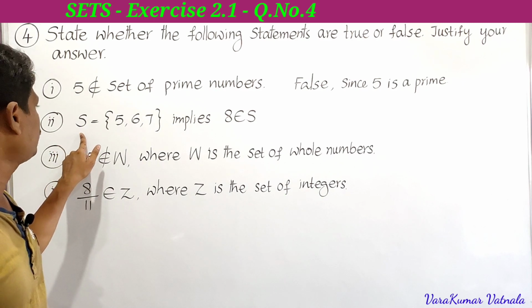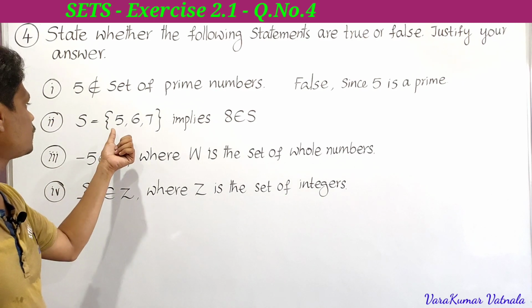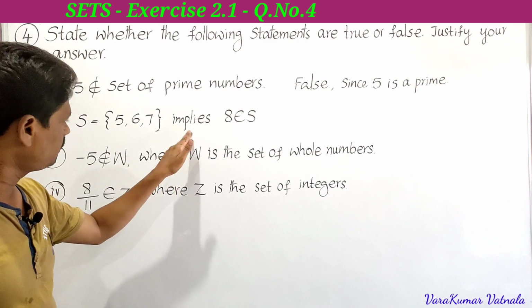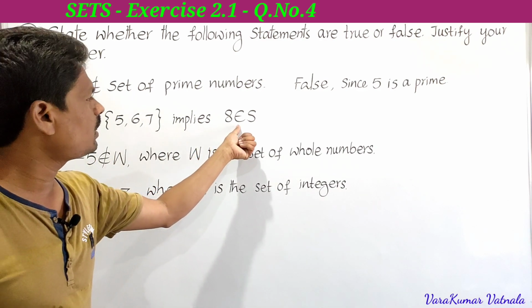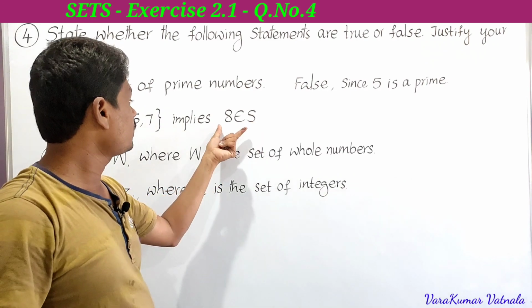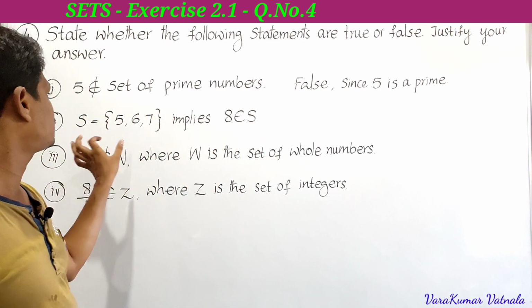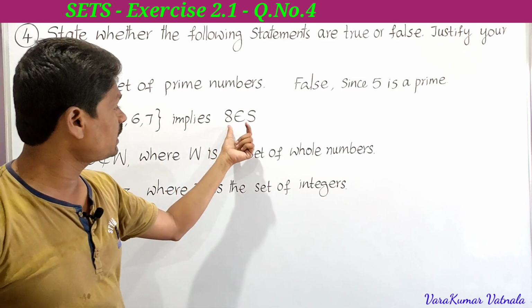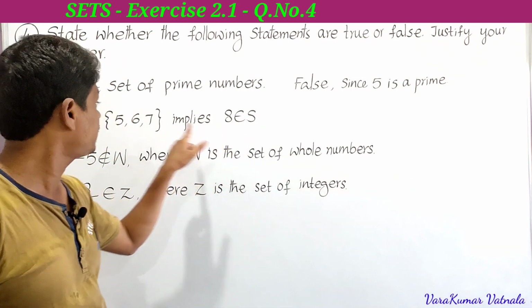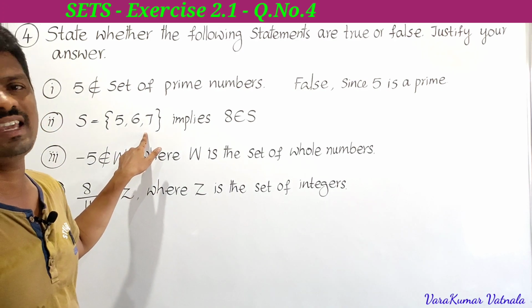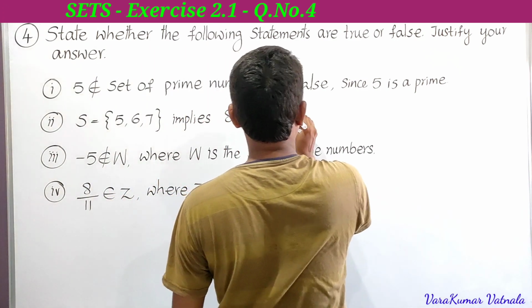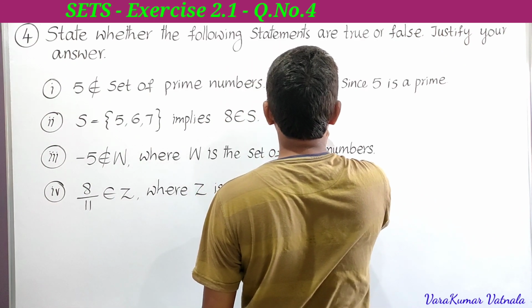Next, the second one. S equal to the set of 5, 6, 7 implies 8 belongs to S. He has given the set S. What are the elements of S? 5, 6, 7. But he is saying that 8 belongs to S, which means 8 is there in the set S. But 8 is not there. It is also false. The second one is also false.